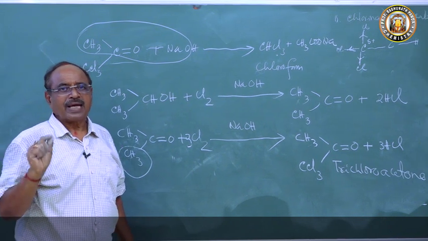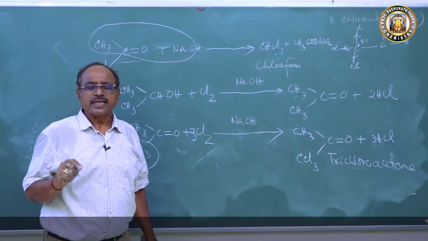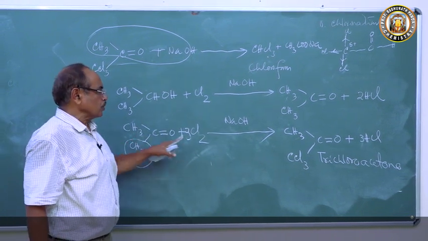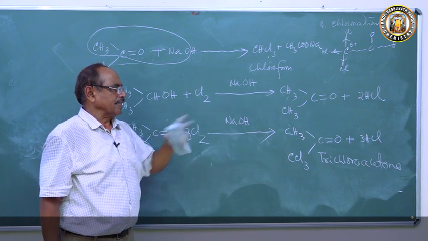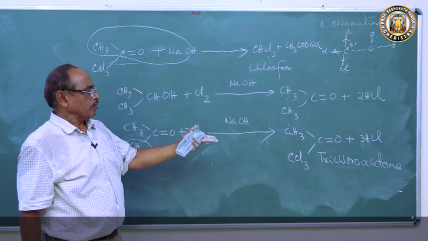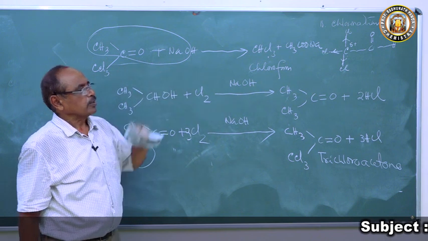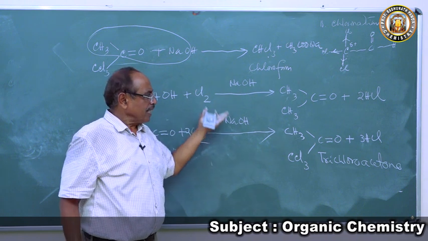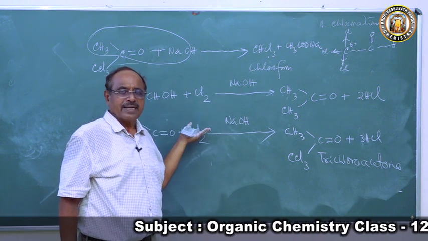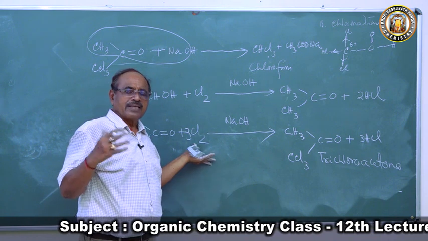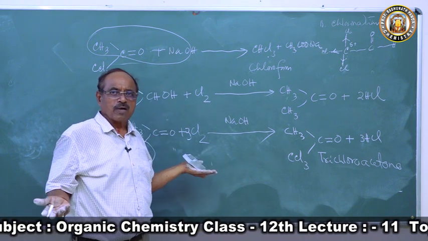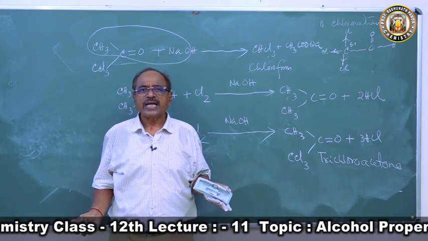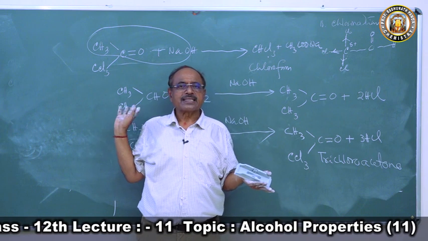Secondary alcohol, isopropyl alcohol, when treated with chlorine in presence of sodium hydroxide, forms acetone. Then acetone reacts with chlorine in presence of sodium hydroxide. It gives trichloroacetone, and trichloroacetone reacts with this again to form chloroform. If you take iodine, you will get iodoform. The same reaction is possible with chlorine, bromine and iodine. Bromine will give bromoform, iodine iodoform, chlorine chloroform. And as alkali you can take calcium hydroxide also, you can take calcium oxide, you will get the same reaction.